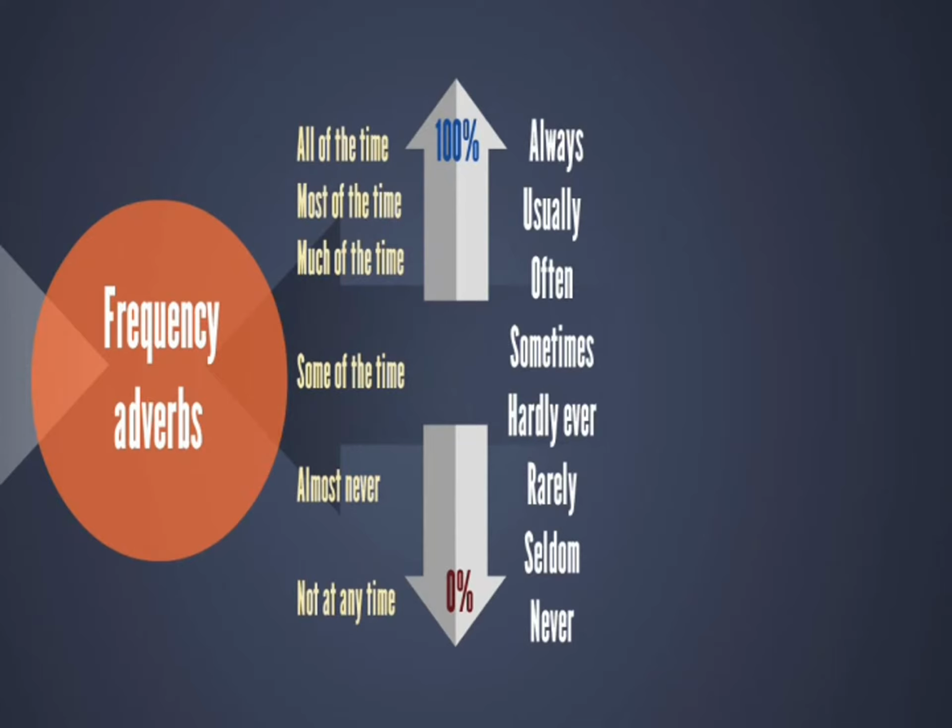When we want to make reference to some of the time, we will use the adverbs sometimes and hardly ever. When we want to refer to almost never, we will use rarely or seldom. And not at any time, we will use the adverb never.